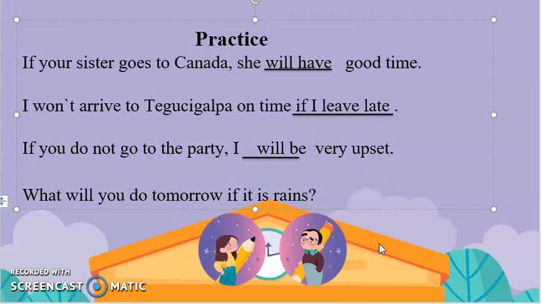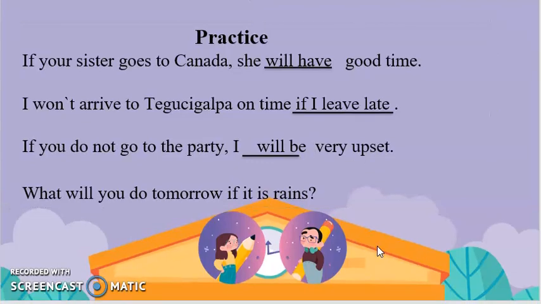Okay, and the last one is a question for you. What will you do tomorrow if it is raining? You are going to answer this question in your own words in order to practice this interesting topic.